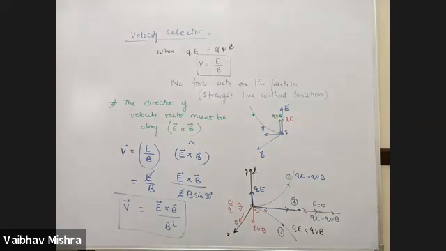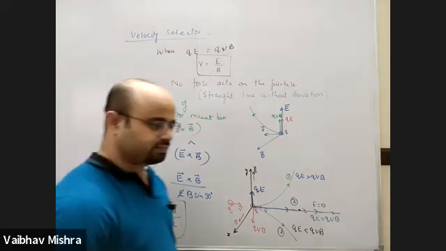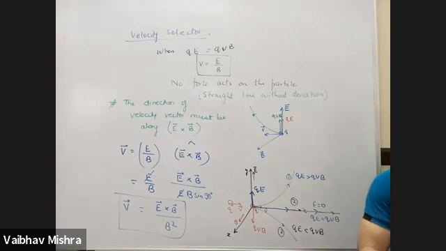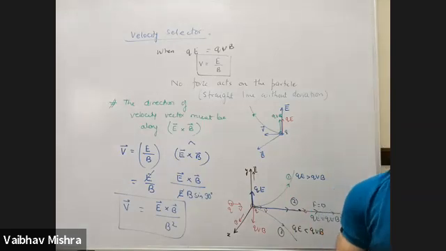बताइए, understood? Any doubt? Velocity filter, velocity selector is when electric field and magnetic field both are present and perpendicular to each other, and the charged particle is perpendicular to both of them. It is possible that the charged particle does not experience any force and goes undeflected. Right?